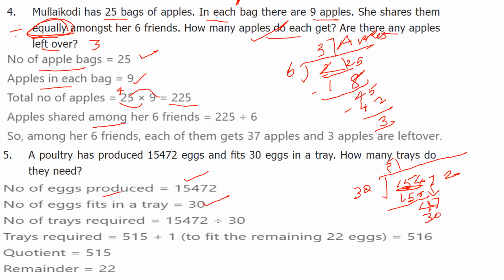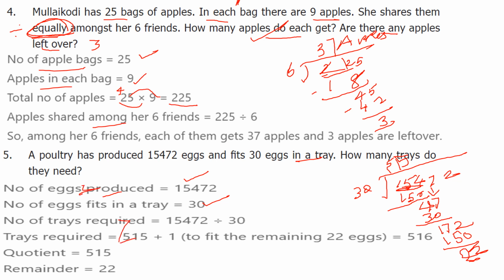So next 7. 4 minus 3, 1, 72. Again 5 30s are 150. So remaining 22. So 515 trays we needed